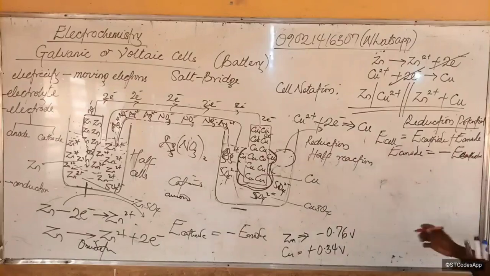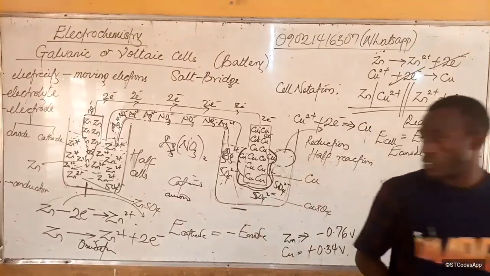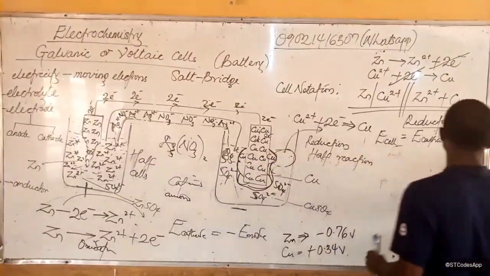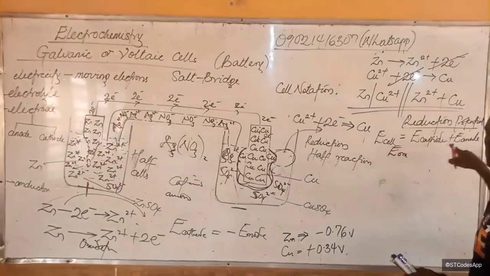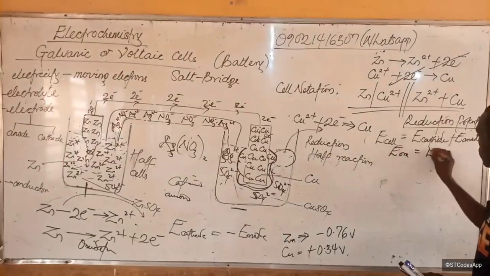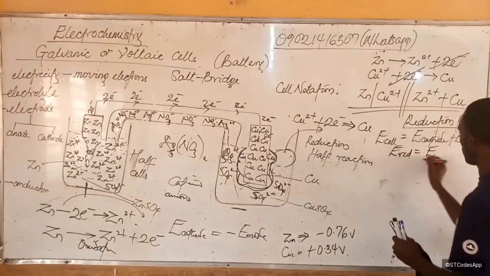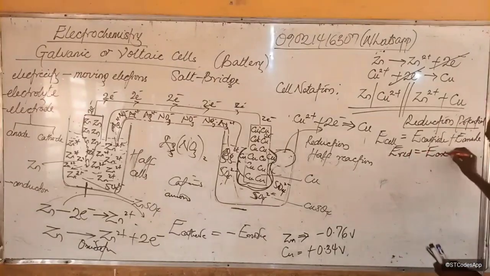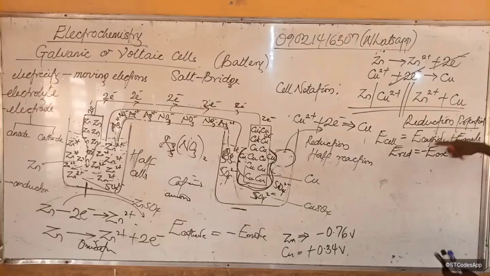Do you understand? It's just a reverse process. This is what I'm trying to say: E reduction is just negative E oxidation, and oxidation is what takes place at the anode.